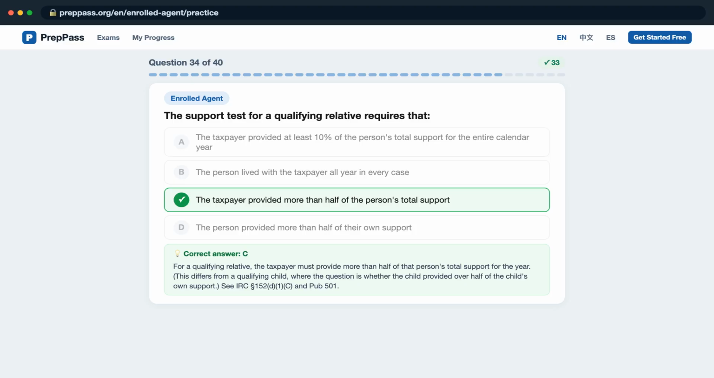For a qualifying relative, the taxpayer must provide more than half of that person's total support for the year. This differs from a qualifying child, where the question is whether the child provided over half of the child's own support. See IRC Section 152(d)(1) and PUB 501.